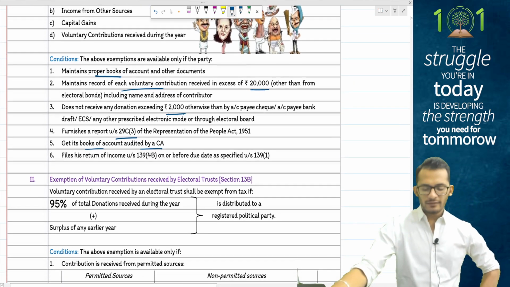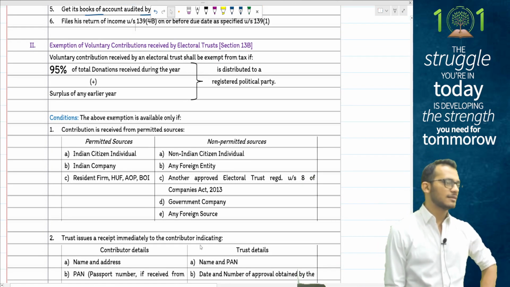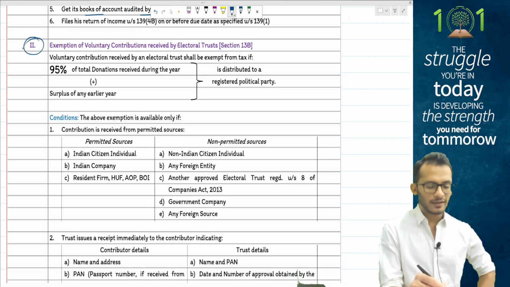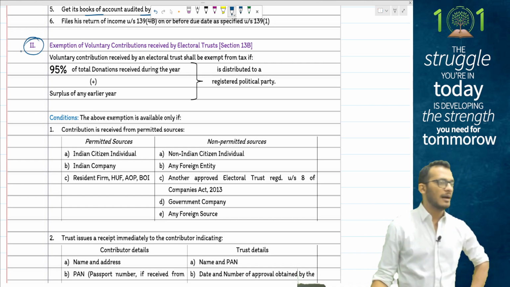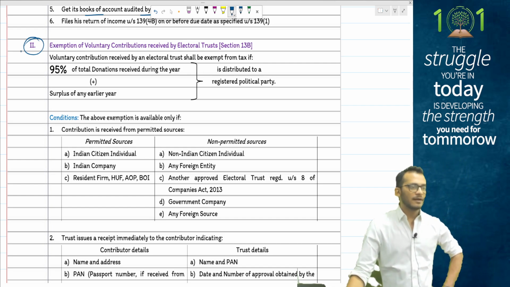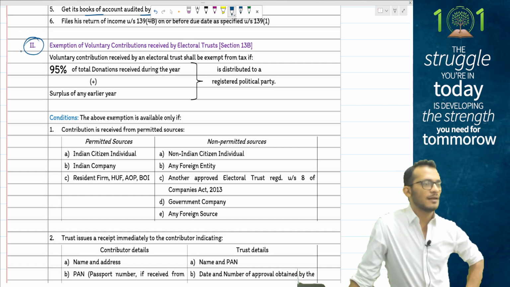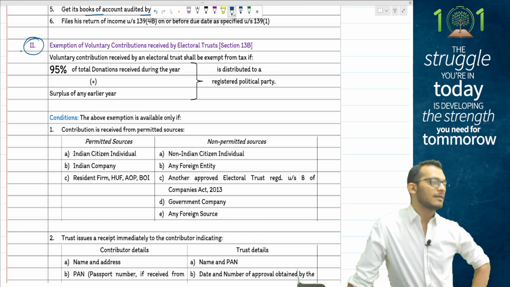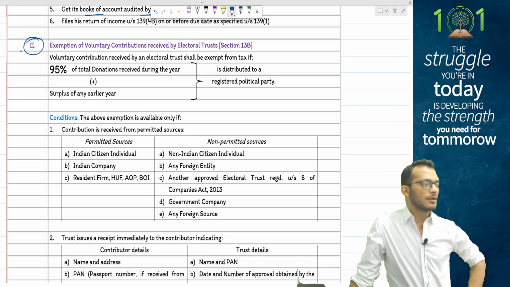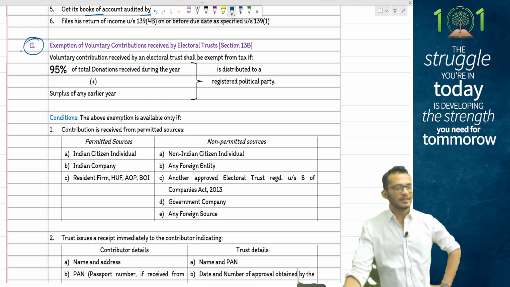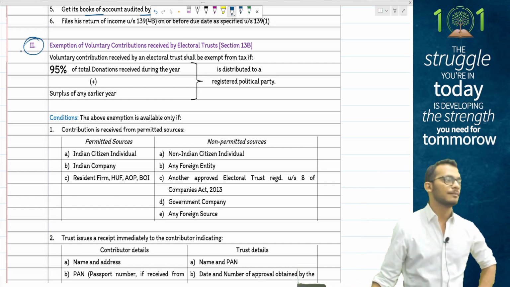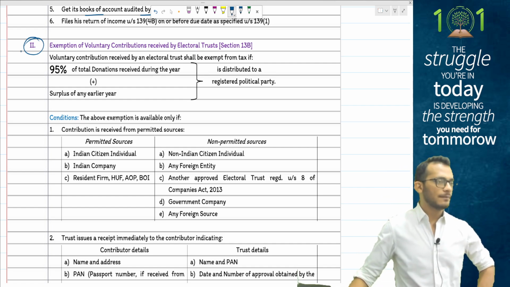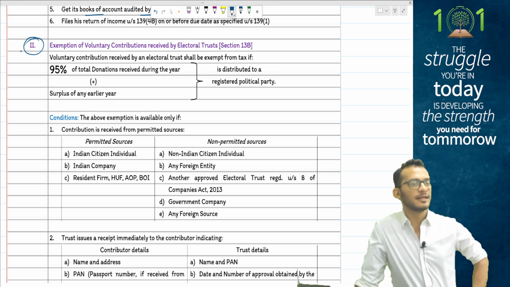The one thing which, my gut feeling, people, may be asked in the current year exam, is something relating to electoral trust. Yes, because a huge hangama happened on this in the Supreme Court last year, and therefore I would love to take this opportunity to ask you questions on this. The one thing to be kept in mind is something called electoral trust. Now I don't know how ICAI will ask, because technically electoral trust right now has been banned in India. They have completely been banned in India, but provisions still remain in income tax.